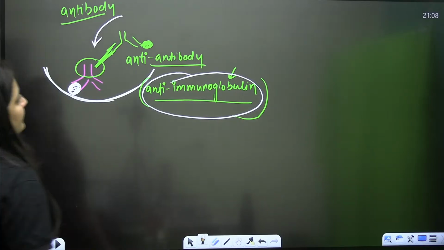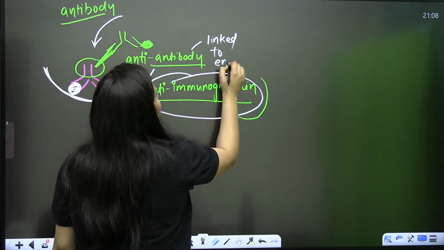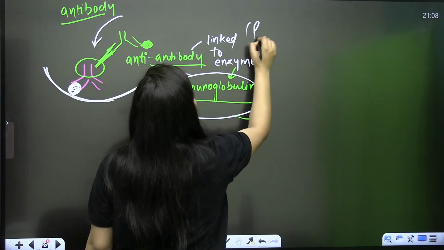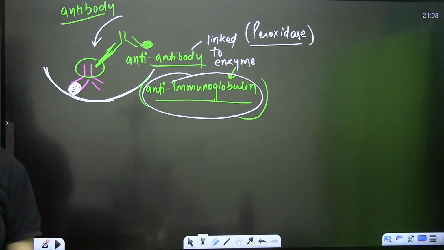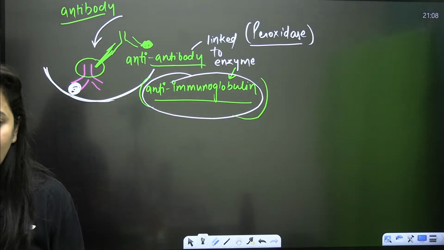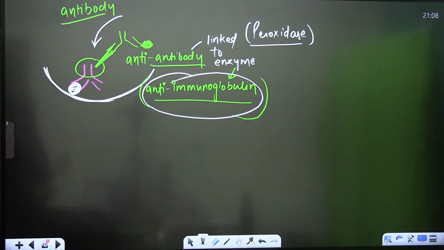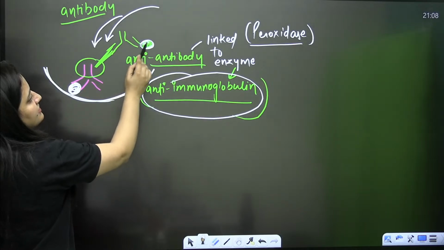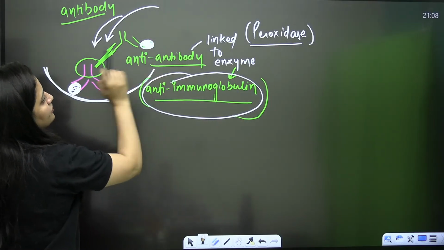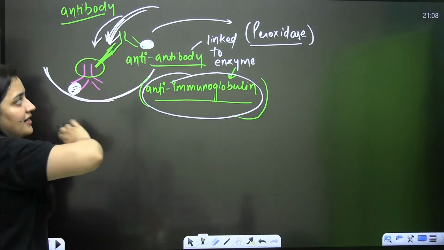This antibody is linked to a proper enzyme, like peroxidase. I'm giving you one example. It will be attached to an enzyme like peroxidase, right, bache? Unreacted antibodies will again be washed away. Then the substrate of this enzyme, a suitable reagent, will be added. I told you initially, this is the enzyme, so I am giving you one example that can be peroxidase. Now the substrate will be added here, right?